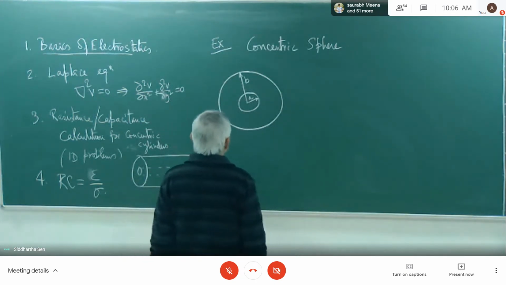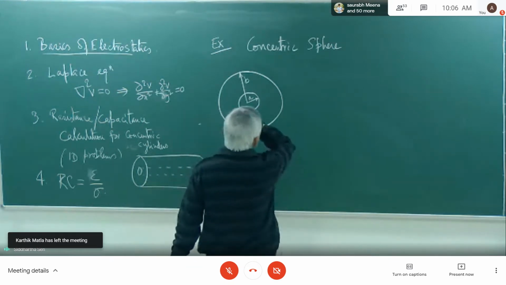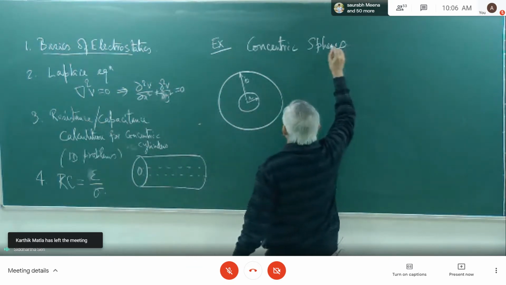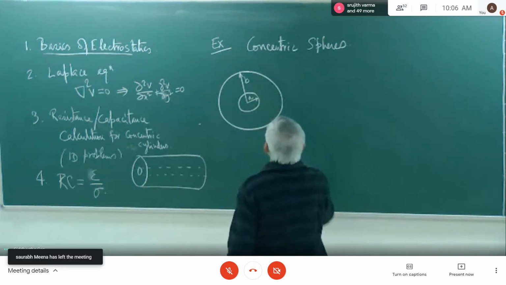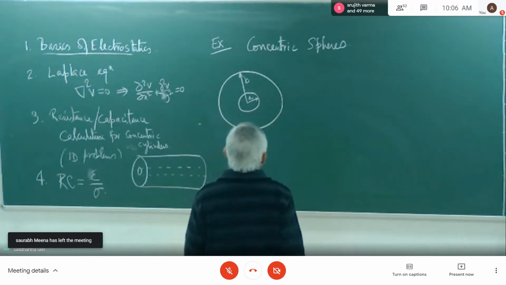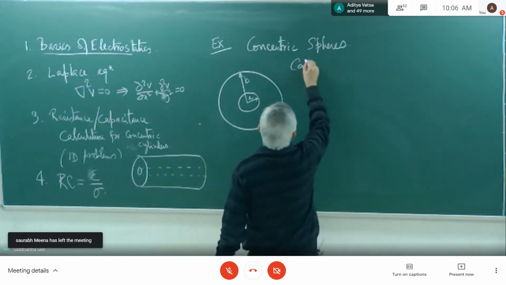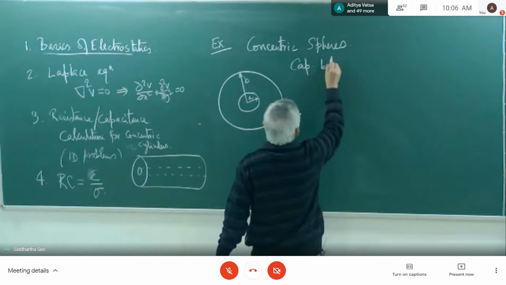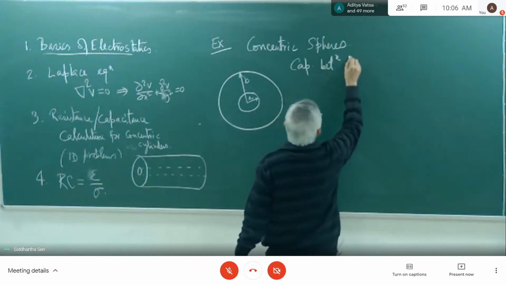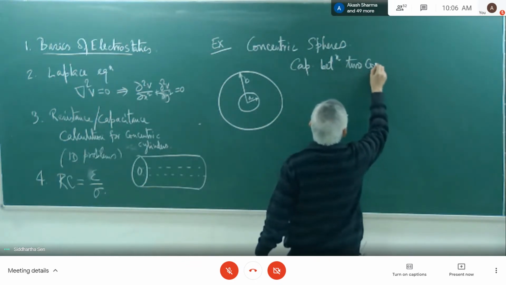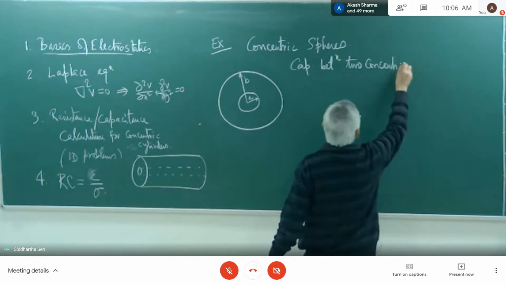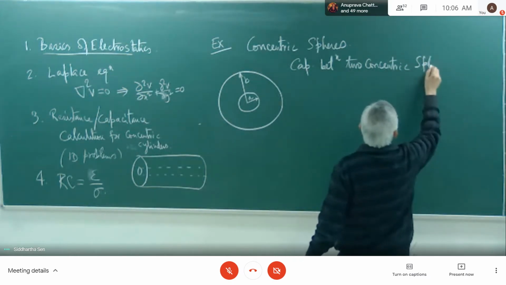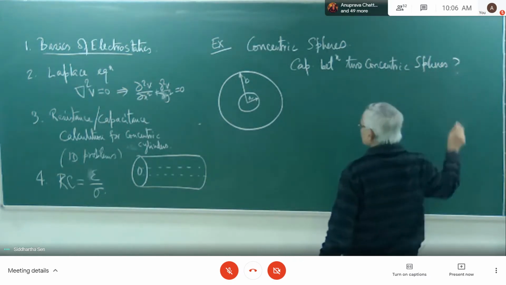Suppose we want to fabricate these two concentric spheres and find the capacitance between them.